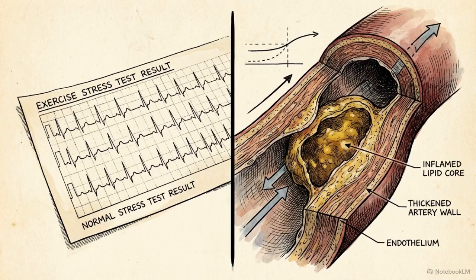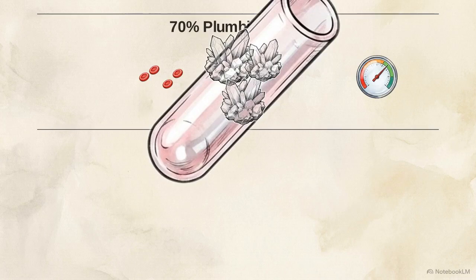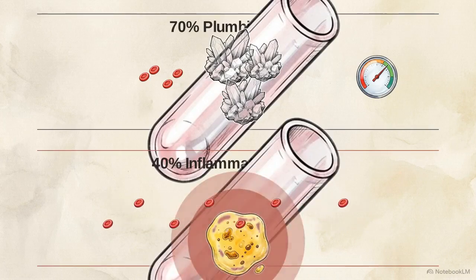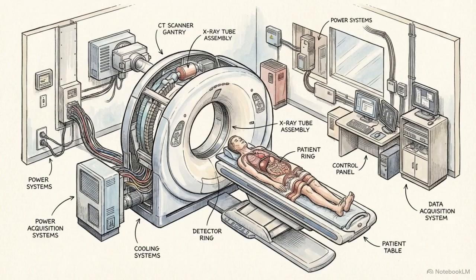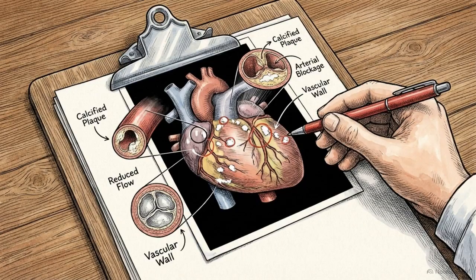The standard diagnostic toolkit is misaligned with the actual biology of the disease. It monitors for a 70% plumbing issue, while the true threat is often a hidden 40% inflammatory lesion. Coronary artery calcium scoring, or CACS, is the current standard for detecting subclinical pre-symptomatic disease. CACS is a non-invasive CT scan that measures the amount of calcified plaque in the coronary arteries. CACS is useful for identifying calcified plaque, which acts as a reliable marker for chronic, long-term disease burden.